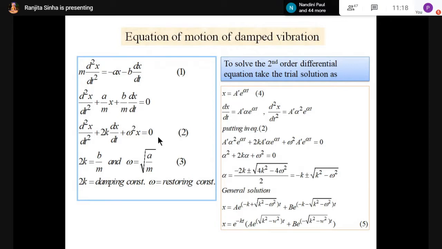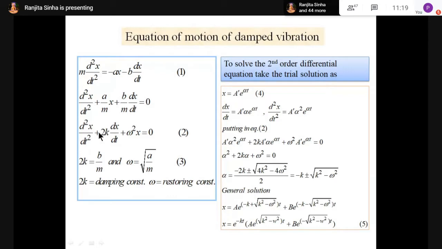Now our task is, we know the differential equation for damped vibration, but now we have to solve this differential equation and find the solution. In the same way as we did in simple harmonic motion, the differential equation here is d2x by dt square plus 2k dx by dt plus omega square x equals 0. That is equation number 2. This is the equation of motion of damped vibration. Now we have to solve this equation and find the value of x.